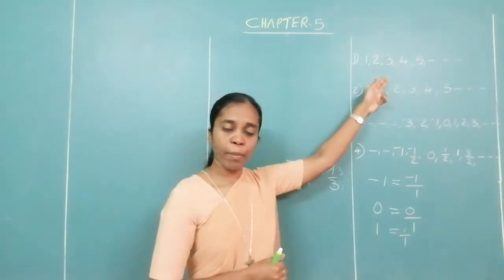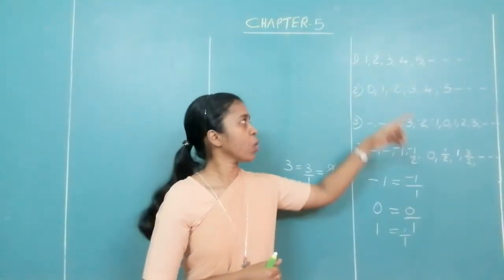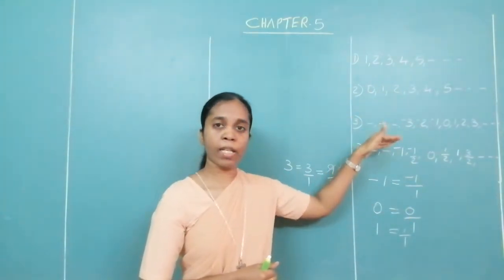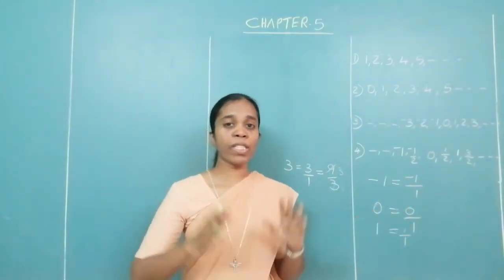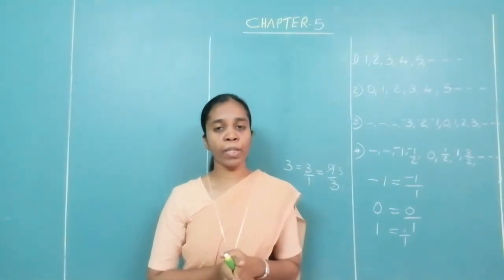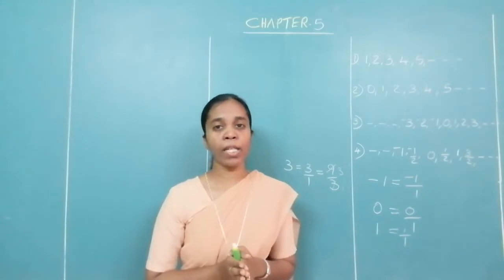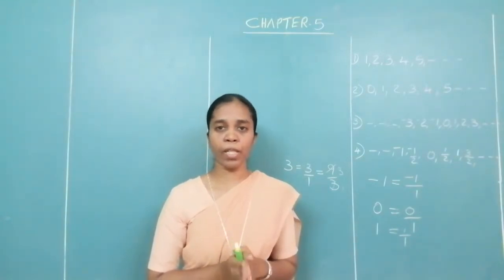All the natural numbers are rational numbers. All the whole numbers are rational numbers. All the integers are rational numbers. So, which is the biggest group of numbers? The biggest group of numbers is the rational numbers.